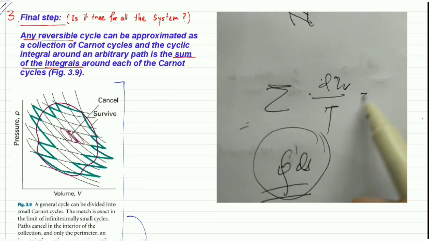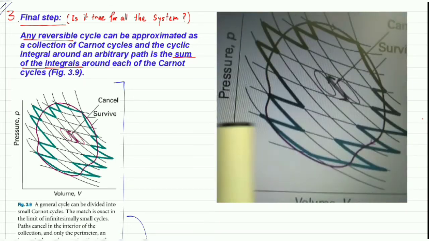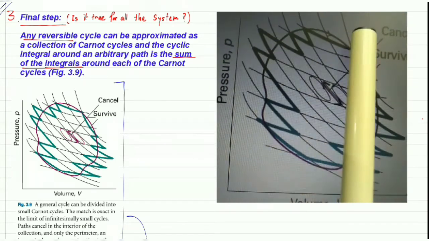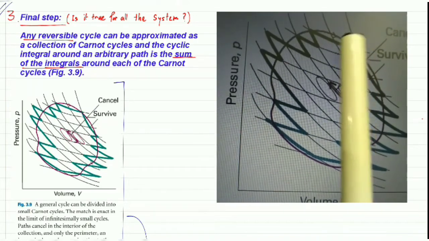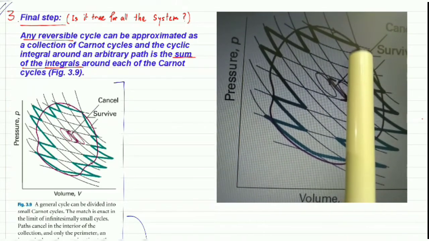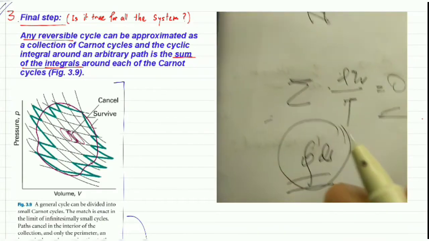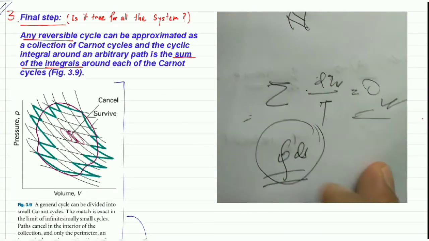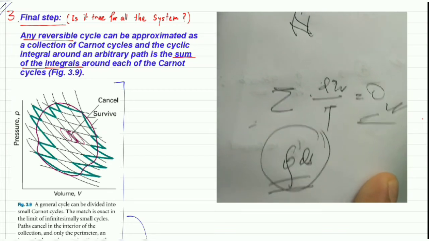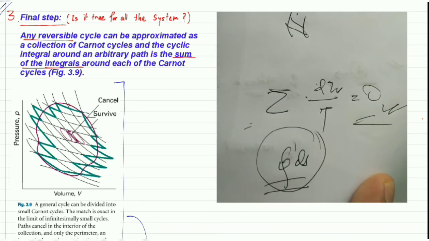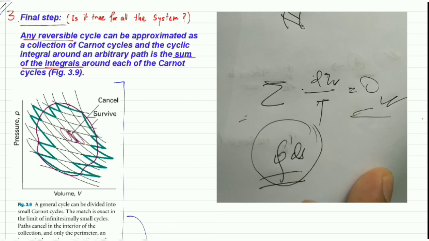So that means if you sum up the integral around each of the Carnot cycles, then the total summation will also be equal to 0. That means we can say that entropy is a state function.